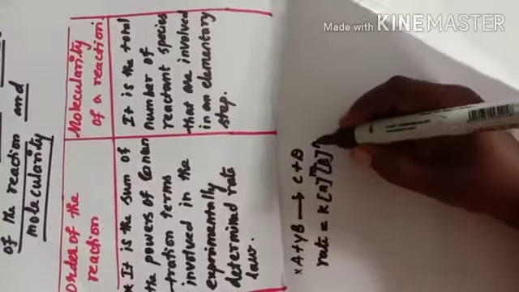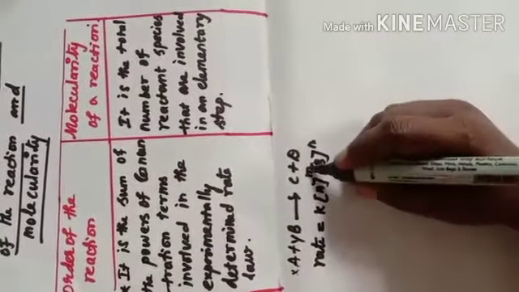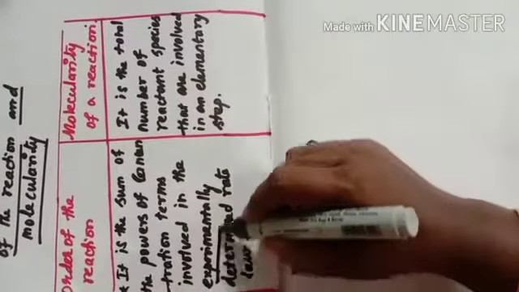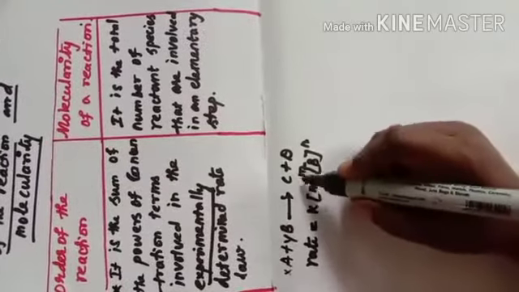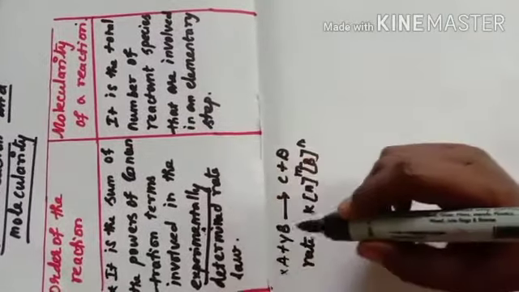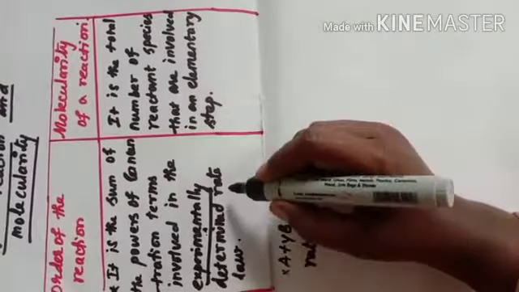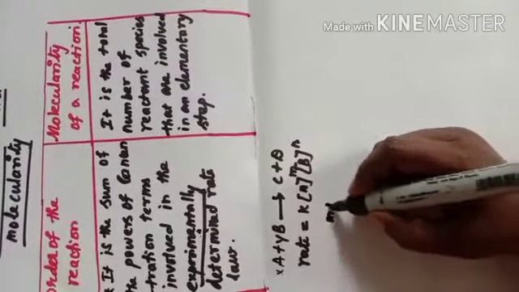This m and n are called the order of the reaction. These are determined experimentally, not by the stoichiometric ratio.